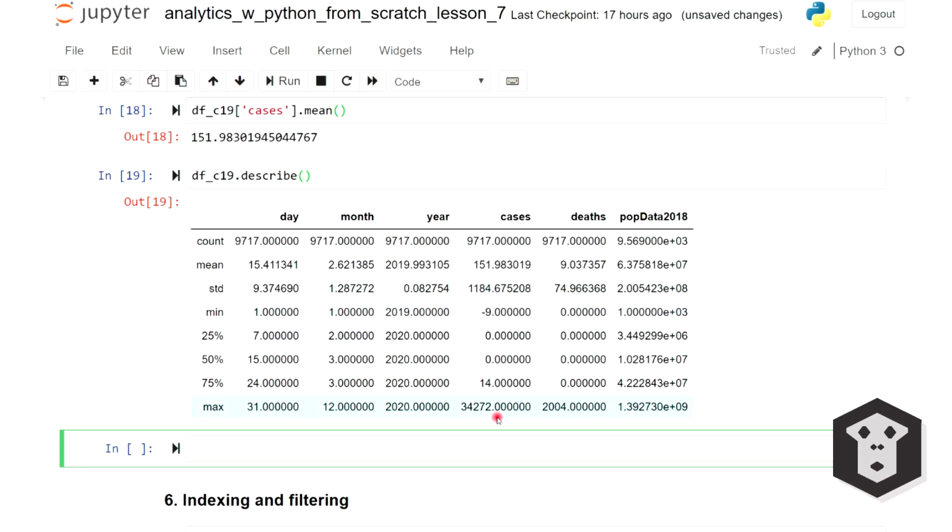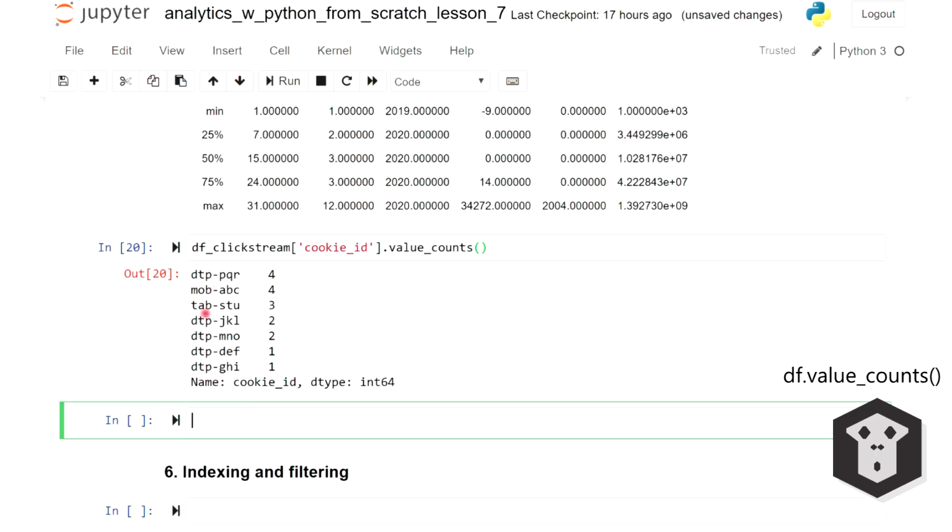It's nice and quick. The value counts method is very useful to find out what are the values in a certain column and how many there are. Let's say we're interested in the cookie ID column. You can see the values that that column is populated with and how often they appear in the data. So these two are the 2 most frequent ones with 4 occurrences.